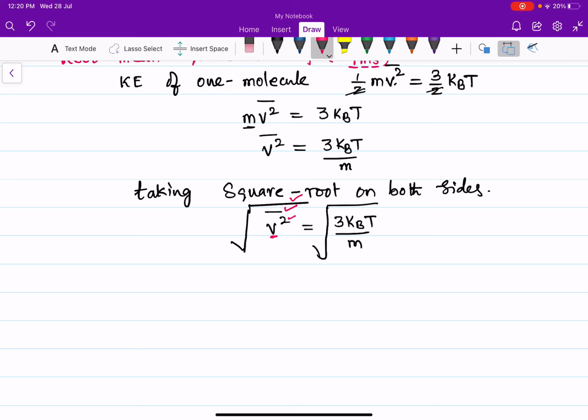So V RMS, the root mean square velocity of one molecule, is given by under root of 3 kBT by m. This is the RMS velocity of one molecule.